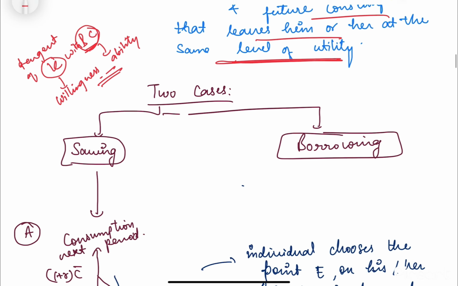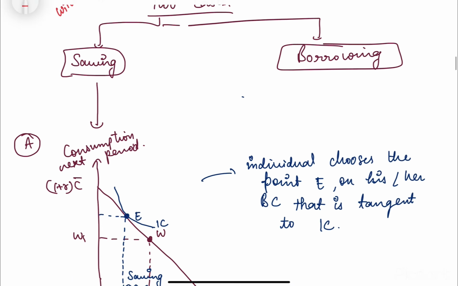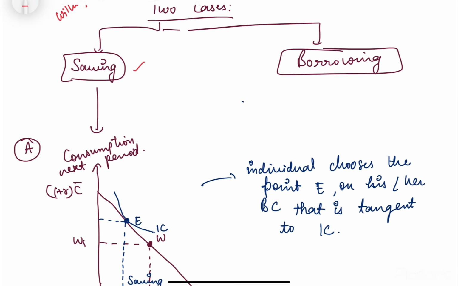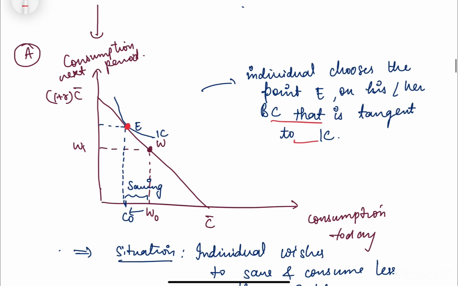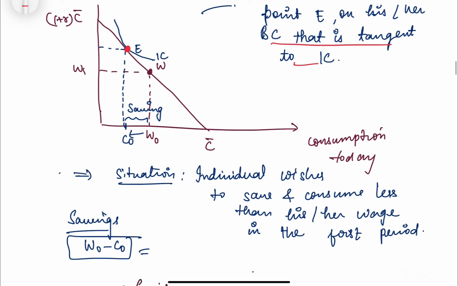So here we are considering two cases one by one. First is of saving and then we will discuss the borrowing case. So in case of saving, we have discussed already that the individual chooses a point to the left of this W. So let's say there's a point E that the individual has chosen, and at this point our IC is tangent to the budget constraint and this is a saving.